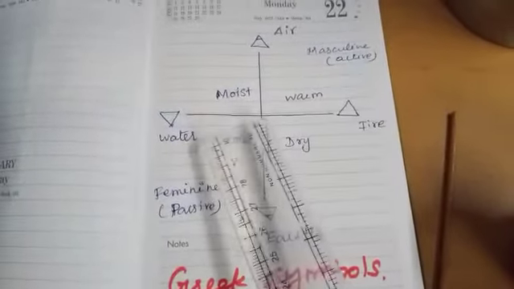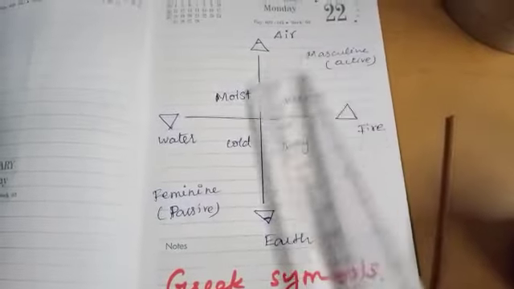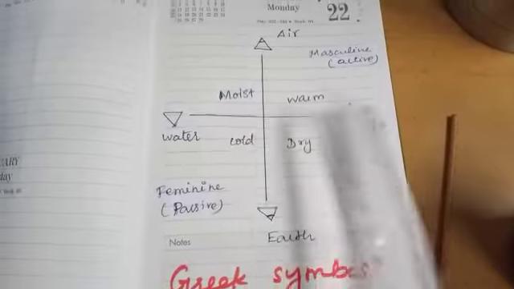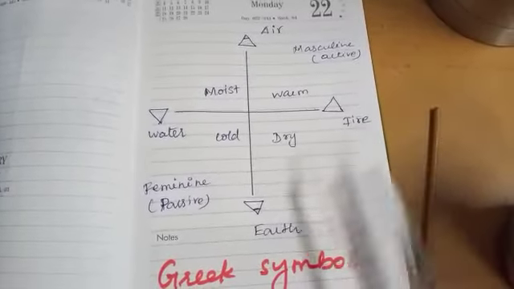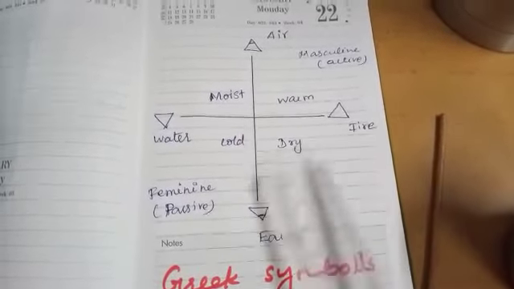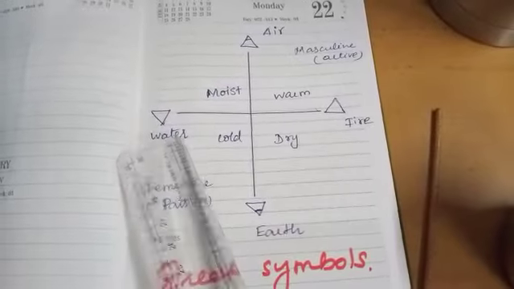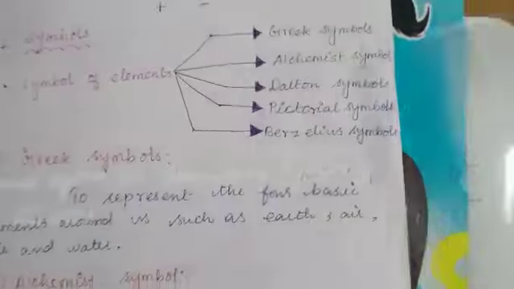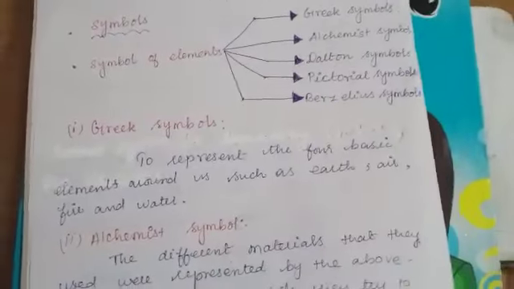And between water and air there will be moist. Between air and fire there will be warm. Between fire and earth there will be dry. And between earth and water there will be cold. So in this way, in Greek there are symbols to represent the elements around us.